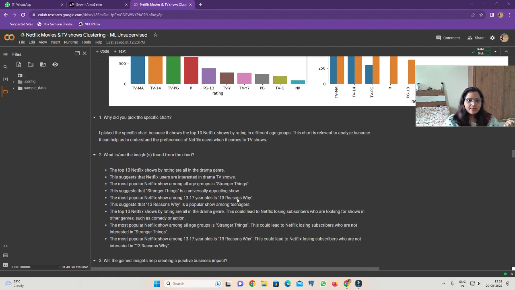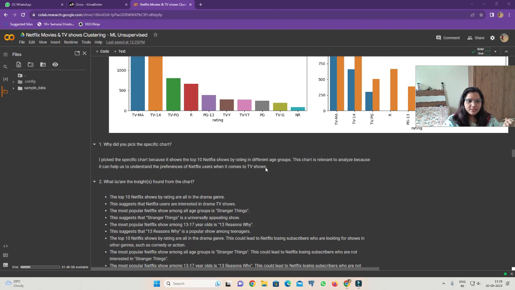So in the top 10 ratings, Netflix shows by rating are all in the drama genre. This suggests that Netflix users are interested in drama TV shows. The most popular Netflix show among all the age groups is Stranger Things. That's also my favorite. The most popular Netflix show among 13 to 17 year olds is 13 Reasons Why. This suggests that 13 Reasons Why is a popular show among teenagers.